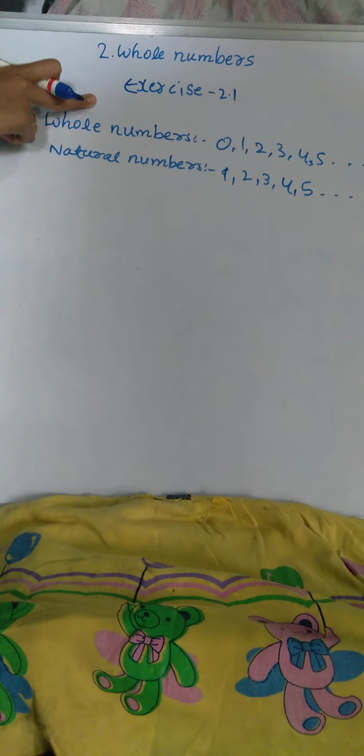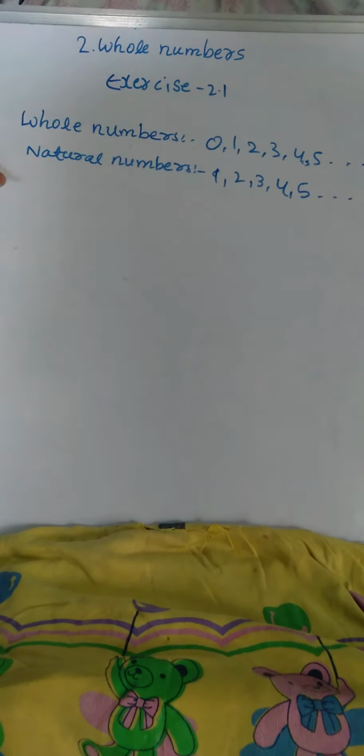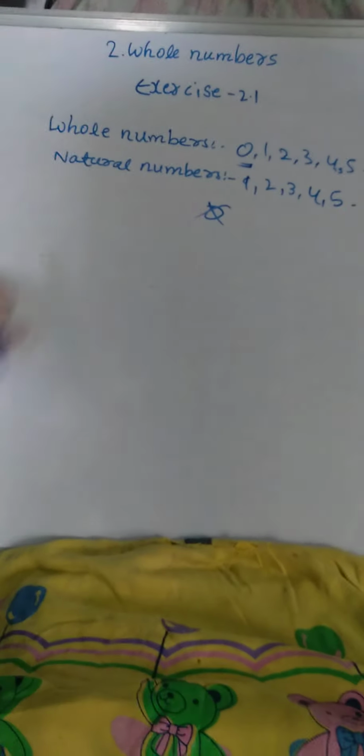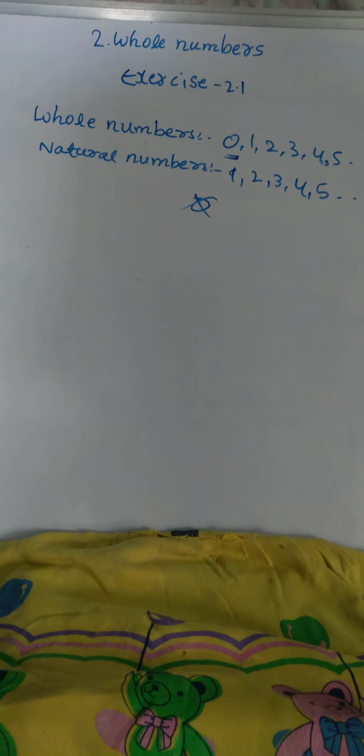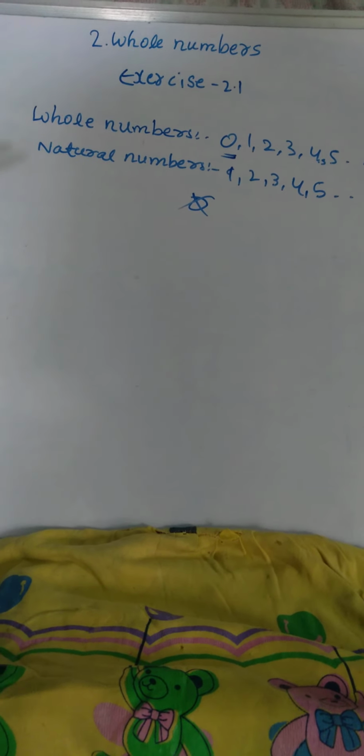In whole numbers there is 0, but in natural numbers 0 is not there. So the third statement is false, because natural numbers have no zero, but whole numbers do.